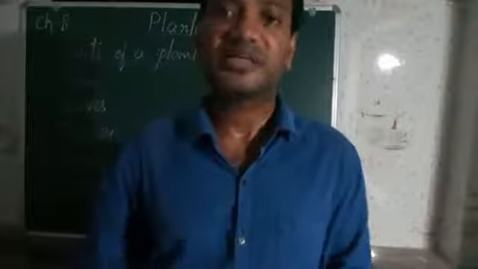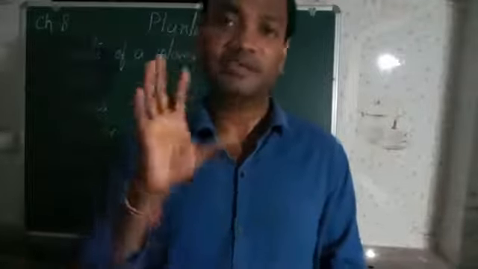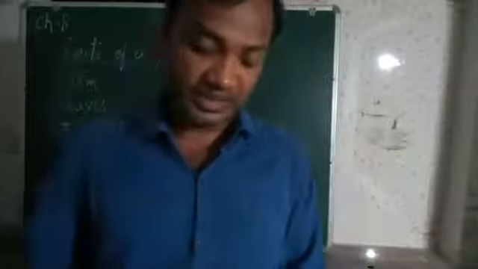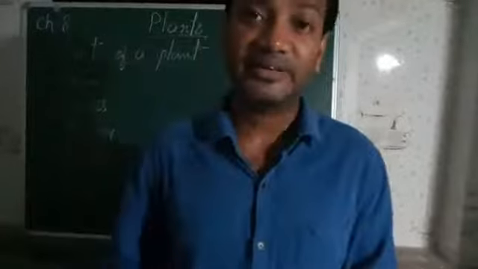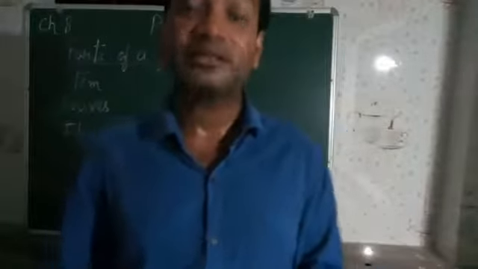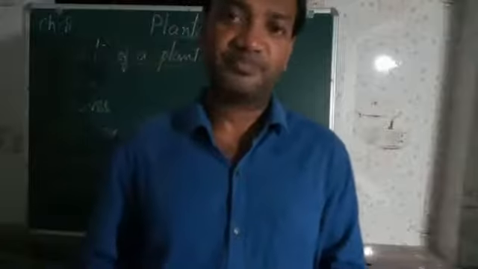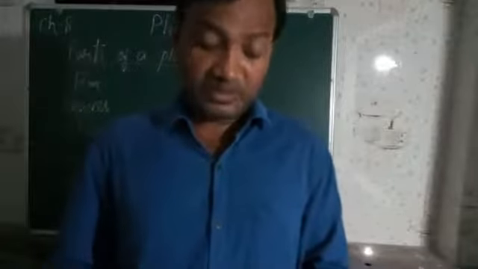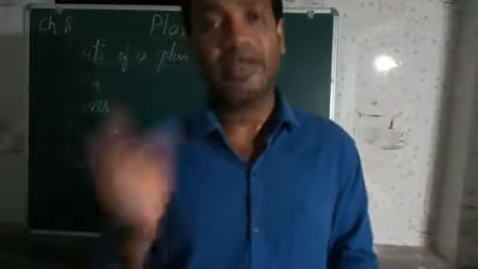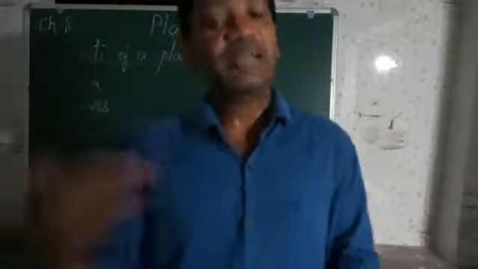So many plants are like that. In your book some pictures are given: mango, banana, apple, grapes, guava, pomegranate, and many other fruits are also there. So these fruits are also a part of a plant.